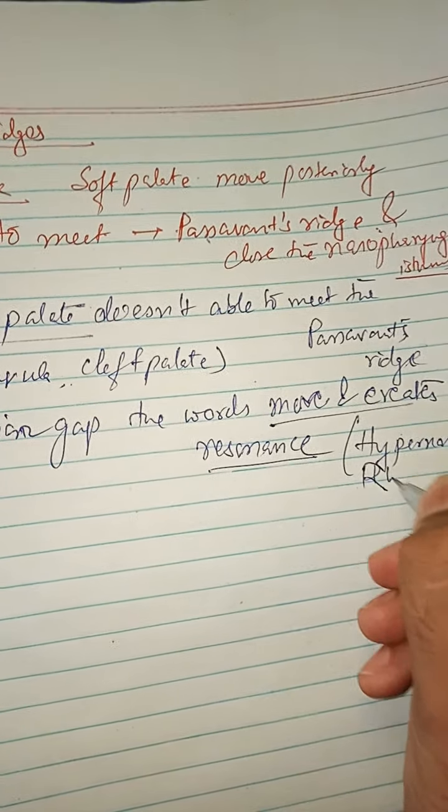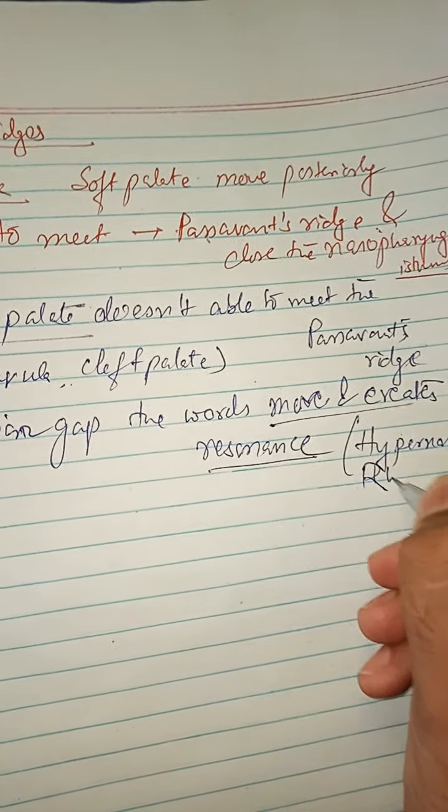As a result, there is nasal regurgitation of food. This is known as velopharyngeal insufficiency. So this is one of the importances of Passavant's ridge.